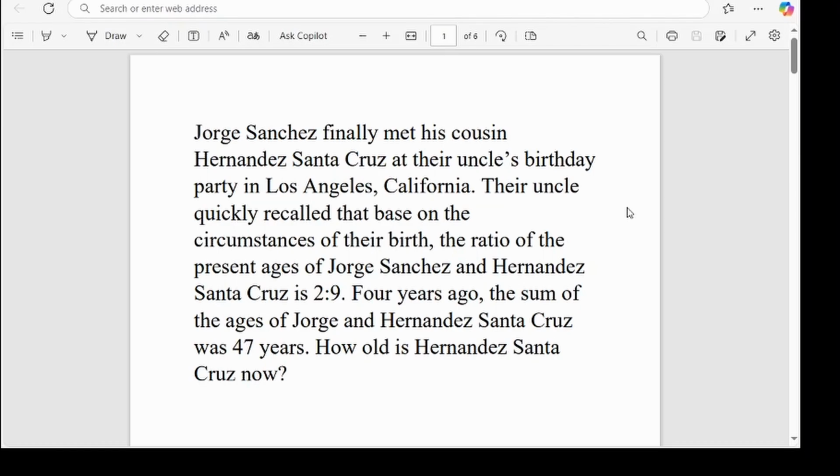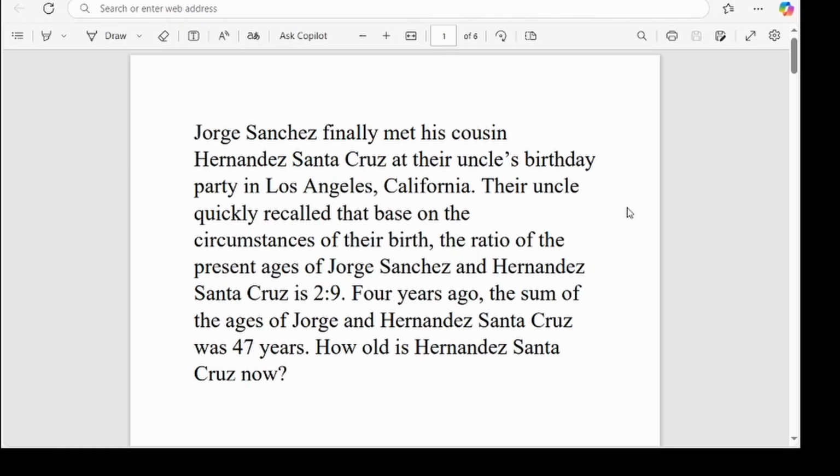Their uncle quickly recalled that based on their present ages, the ratio of the ages of Jorge Sanchez and Hernandez Santa Cruz is 2:9. 4 years ago, the sum of the ages of Jorge and Hernandez Santa Cruz was 47 years. How old is Hernandez Santa Cruz now?